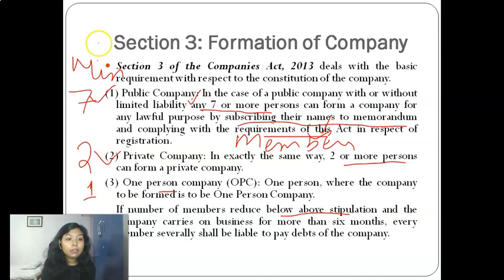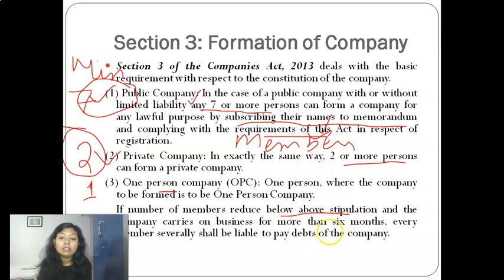Okay, so if at any time this limit goes below 7, 2, or 1, then such a company, if it carries on business for more than 6 months, like if 2 members left the company and this becomes 5, or this becomes 1, and the company is run like this only for more than 6 months, then such every member who is there in the company,